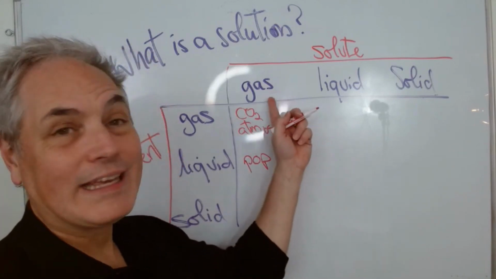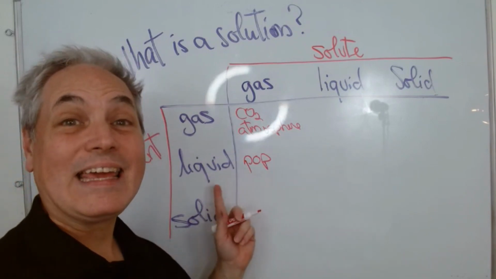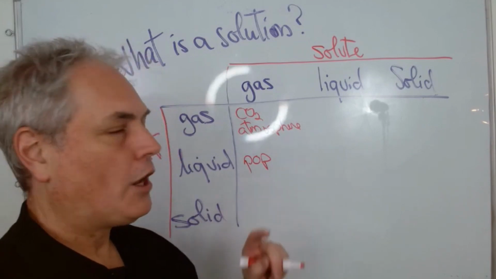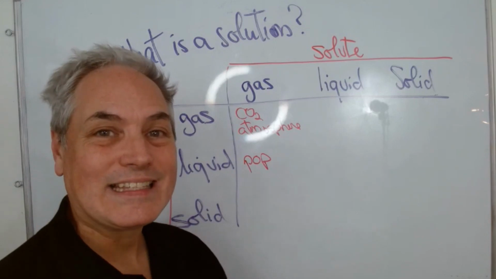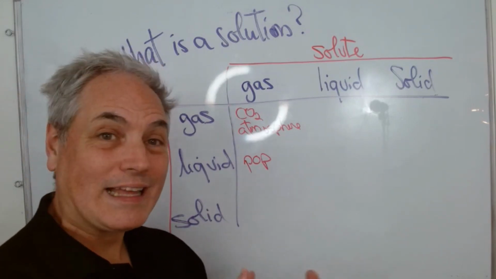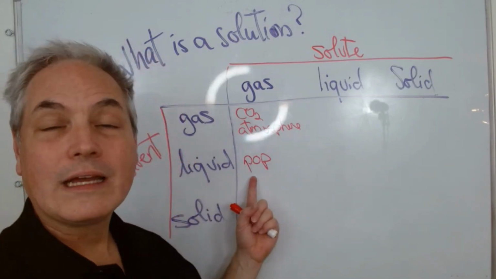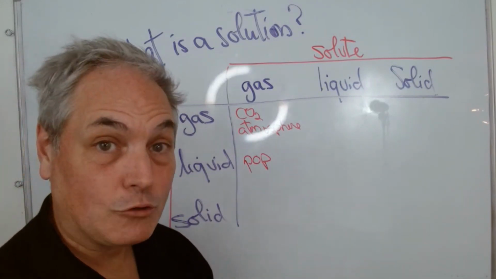If you take a gas that is dissolved in a liquid, not necessarily dissolved, but mixed in a volume of liquid, you can think of pop. A pop, for example, if you are opening a can, you can hear the gas escape. So what you have is gas molecules that are mixed inside a sugared liquid, and therefore giving you this way that they are mixed together.